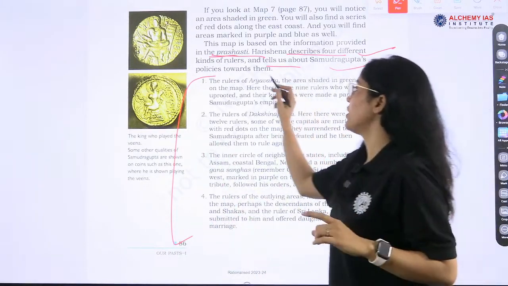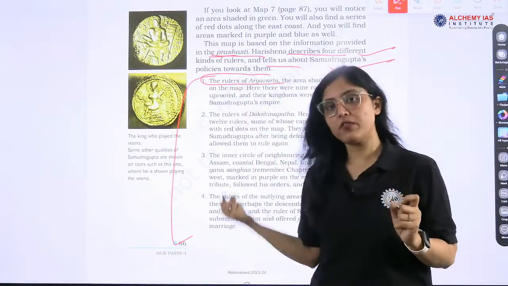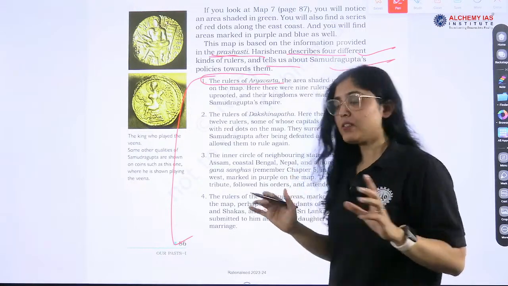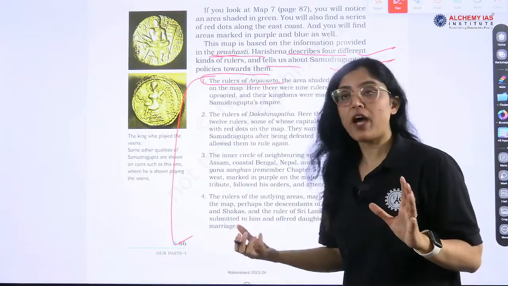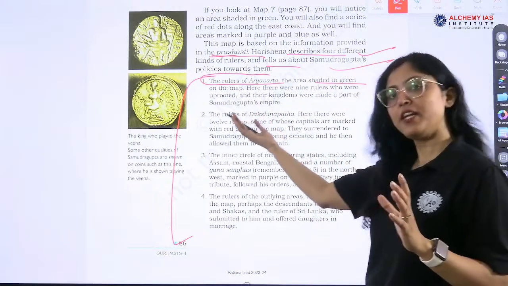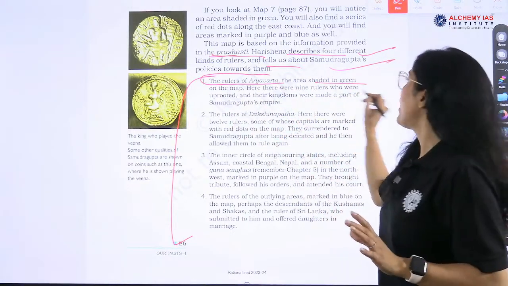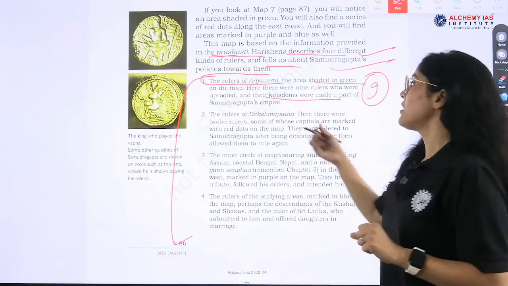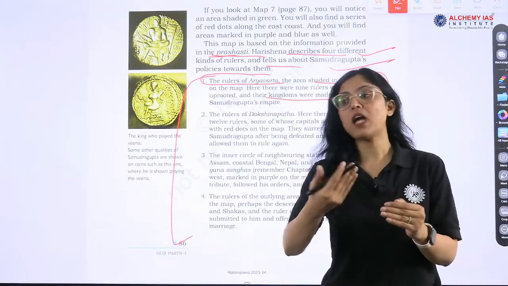Now the first rulers are called the rulers of Aryavarta. We have seen the light shaded green area, right? So they were the rulers of Aryavarta, the area shaded in green on the map. And here there were 9 rulers who were uprooted, and their kingdoms were made a part of Samudragupta's empire.